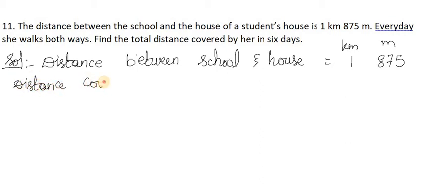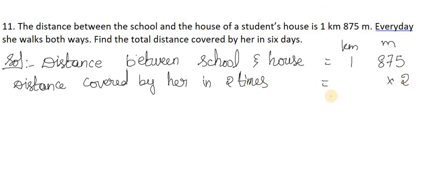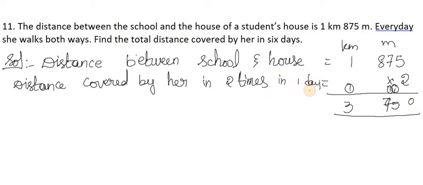Distance covered by her in 2 times is equal to: 2 5s are 10, 2 7s are 14 plus carry 1 is 15, 2 8s are 16 plus carry 1 is 17, 2 1s are 2 plus carry 1 is 3. So how many kilometers does she walk in one day? 2 times in one day, 3 kilometers and 750 meters.